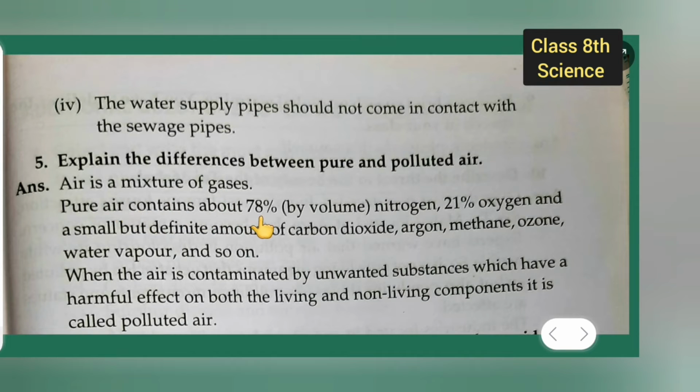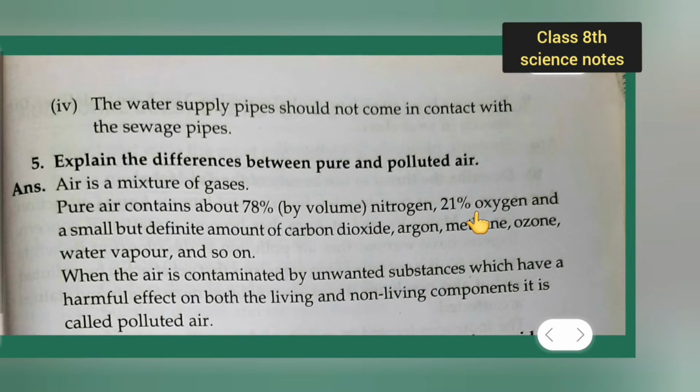Pure air contains about 78% by volume nitrogen, 21% oxygen, and a small but definite amount of carbon dioxide, argon, methane, ozone, water vapor, and so on. When the air is contaminated by unwanted substances which have a harmful effect on both the living and non-living components, it is called polluted air.